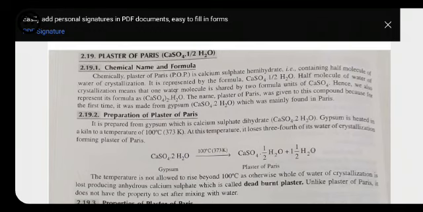This is an important question and may be asked in your exam. That's why kindly go through the preparation method of all the salts which are given, because surely the preparation of one of the salts will be asked in your exam. Once again, to prepare plaster of Paris, we have to take gypsum with the formula calcium sulfate dot 2H2O, and on heating it at a temperature of 100 degrees Celsius, 1.5 molecules of water evaporate, leaving behind calcium sulfate with half molecule of water, which is called plaster of Paris.